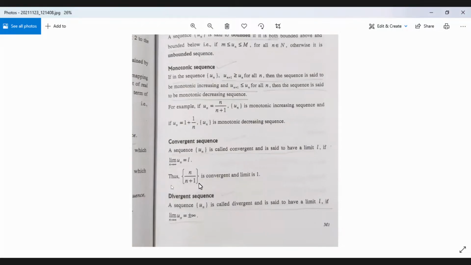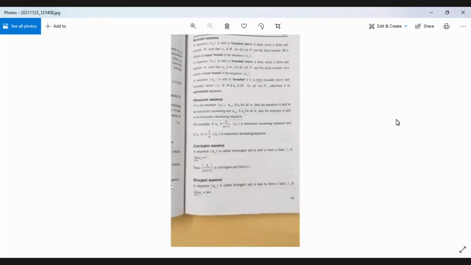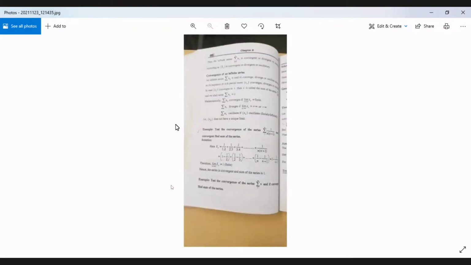If we consider the sequence 1, 2, 3, 4, 5, 6, 7, 8, etc. up to infinity, obviously we can see that this sequence is not converging towards a fixed, finite value. It is tending towards infinity. The nth term is n. So as n tends to infinity, the term will tend to infinity. This is an example of a divergent sequence.